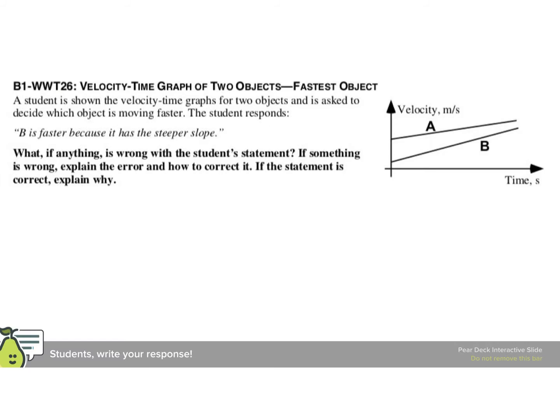All right, a student is shown the velocity-time graphs of two objects and is asked to decide which object is moving faster. So here's our two objects. And the student responds, B is faster because it has the steeper slope. What, if anything, is wrong with the student's statement?